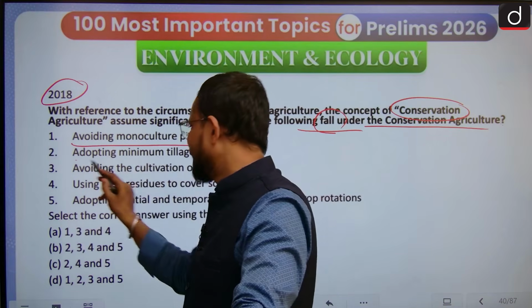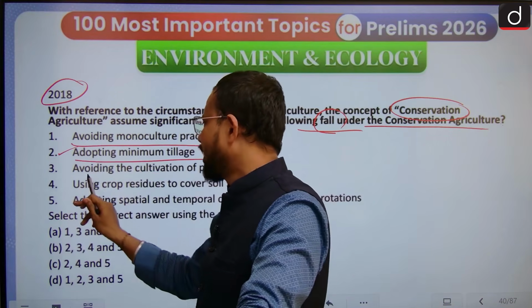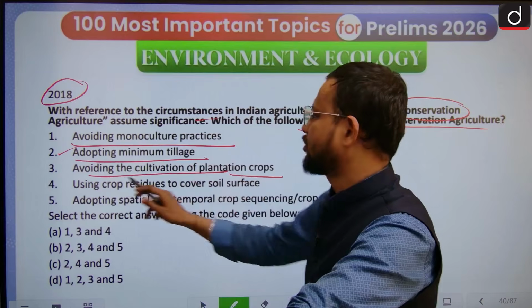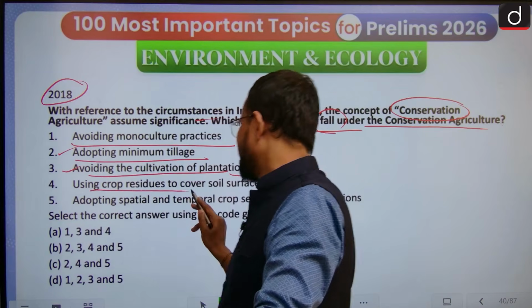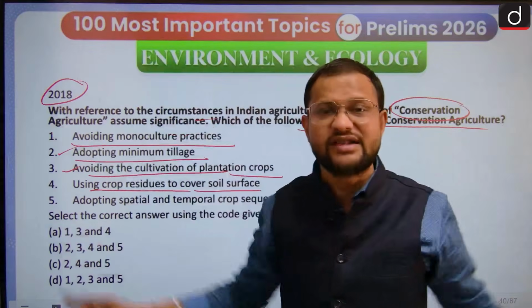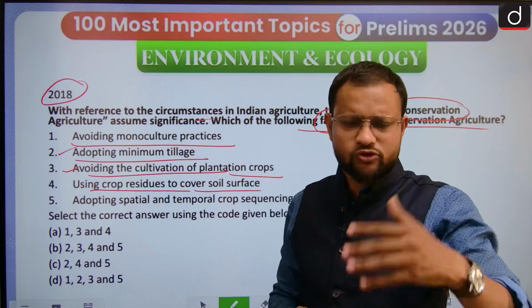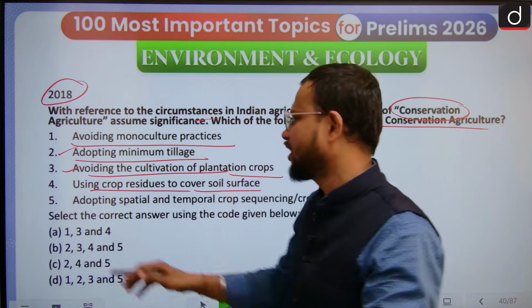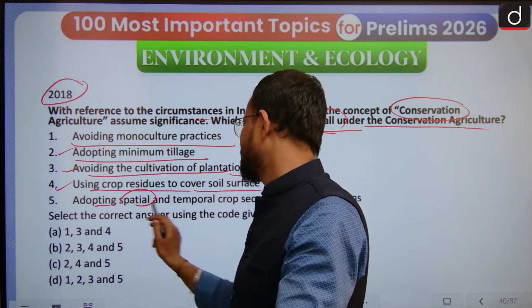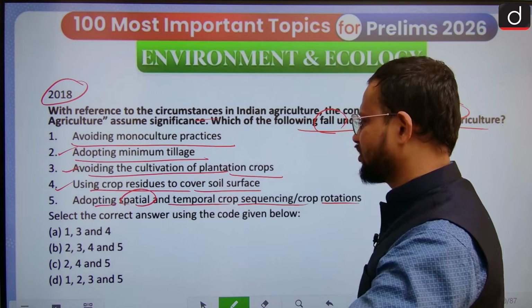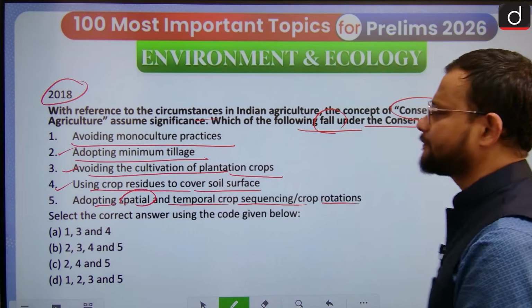Fine, let's see. Adapting minimum tillage, okay. Avoiding the cultivation of plantation crop, seems yes. Using crop residues to cover the soil surface, that is to be known as mulching. So you are supposed to use it in a conservative way. Okay. So yes, and adapting spatial and temporal crop sequencing and crop rotation itself.